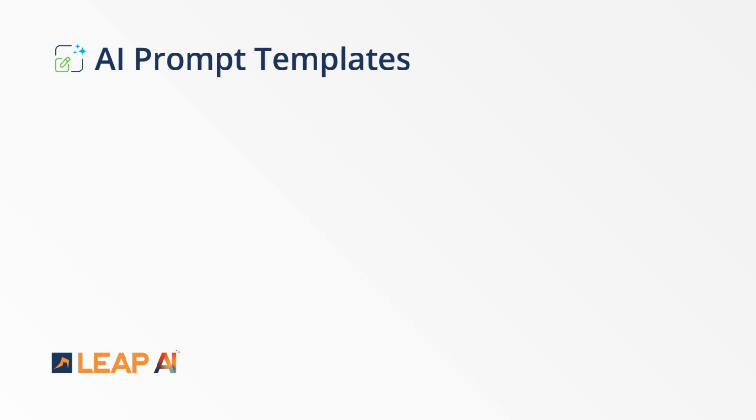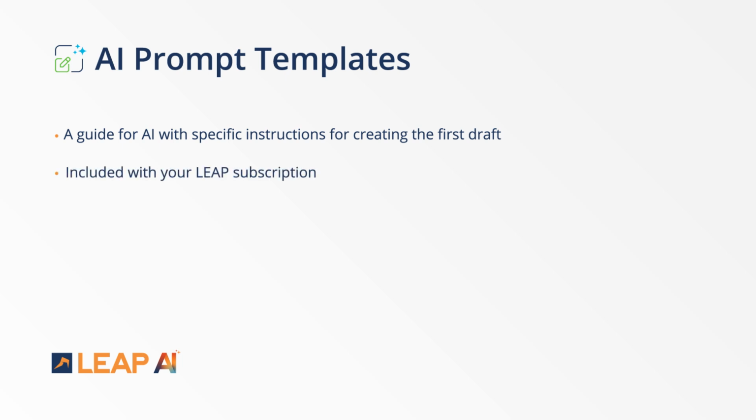AI prompts to create comprehensive, matter-specific legal documents where you can chat with the document for real-time legal drafting, customization, and relevancy. Simply put, Leap's AI prompts are a guide for AI with specific instructions for creating the first draft and allowing you to continue customizing as you need. These prompts have been added to Leap's comprehensive library of automated forms and are included with your subscription.